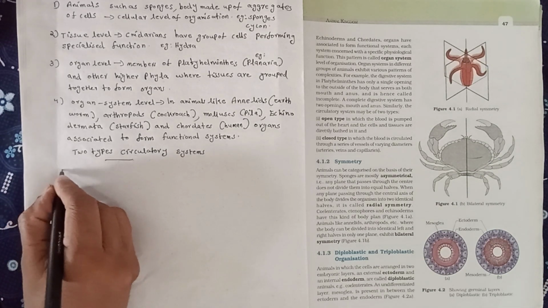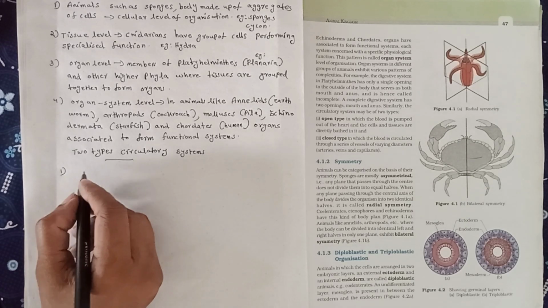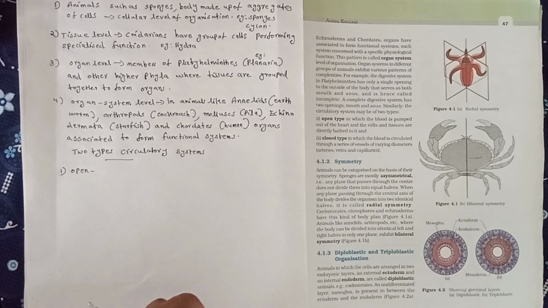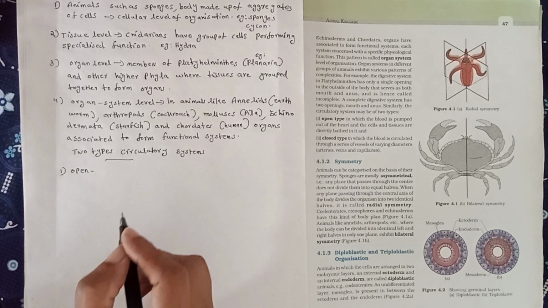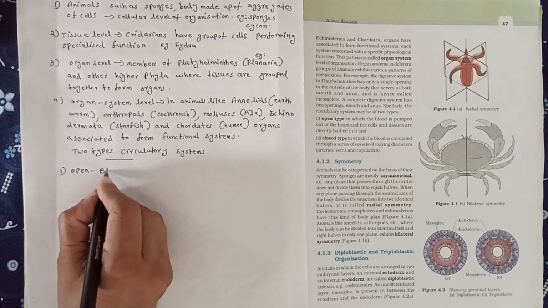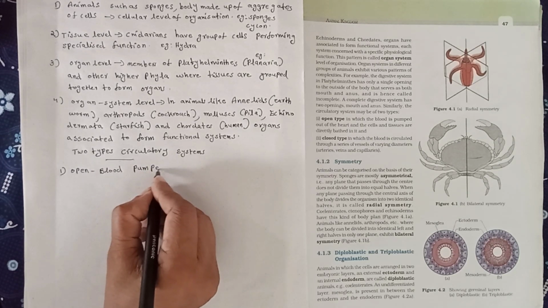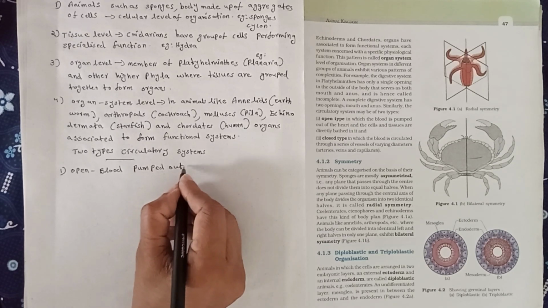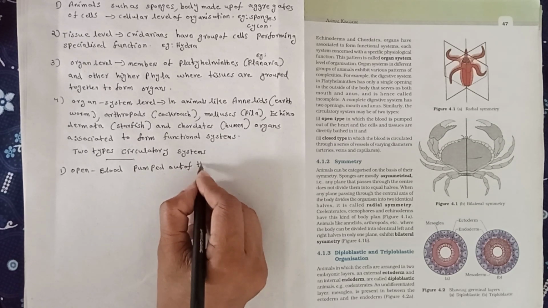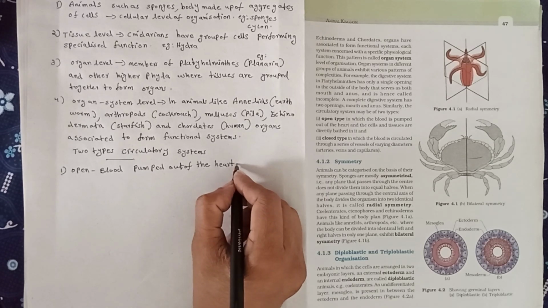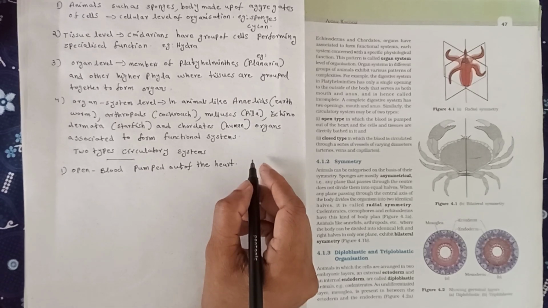First, open type of circulatory system. Blood is pumped out of the heart and directly bathes the cells and tissues.